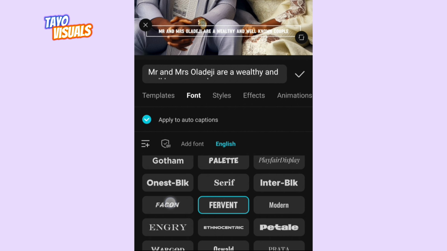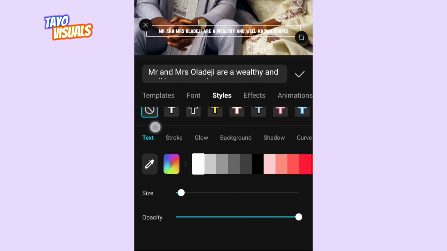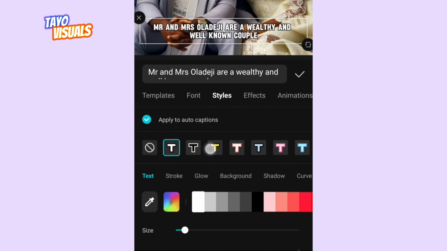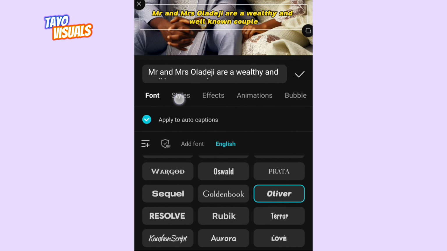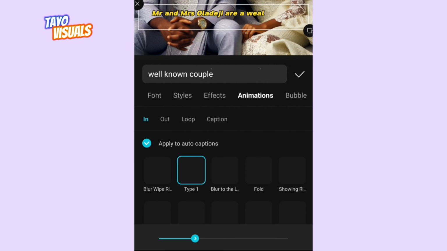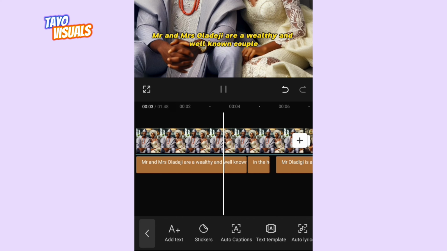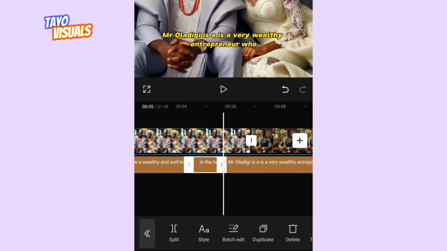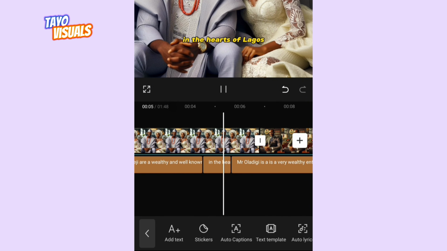Then you can go to style, click on style, then you can increase the size. Then you can change the color of your caption. Okay, this color seems good. I'm changing the font to this. Add animation. I'm going to change it. Mr. and Mrs. Oladeji are a wealthy and well-known couple in the heart of Lagos. So let's increase this one. Couple in the heart of Lagos.